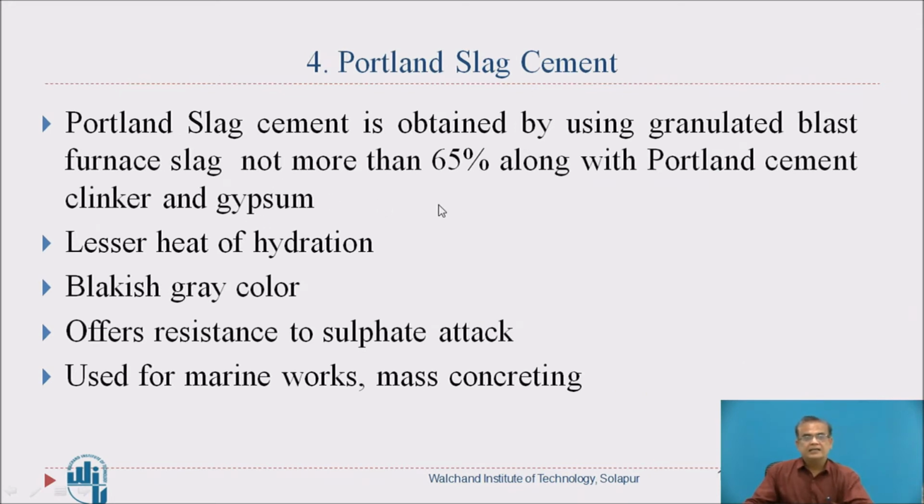Then Portland slag cement. Portland slag cement is obtained by using granulated blast furnace slag not more than 65% along with Portland cement clinker and gypsum. It has got lesser heat of hydration. Blackish grey color it has. It offers resistance to sulfate attack. It is used for marine works, mass concreting, etc. So in Portland slag cement, granulated blast furnace slag is used.